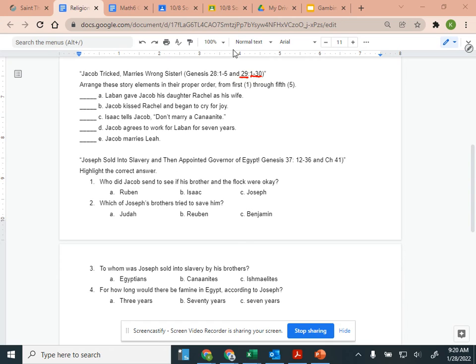So he worked 7 years and was able to marry Leah. Then he had to work another 7 years to marry Rachel. So yes, he did get to have 2 wives. He was tricked. He only wanted to marry Rachel. That's the wife that he wanted, but he was tricked. Why? Why did Laban trick him?